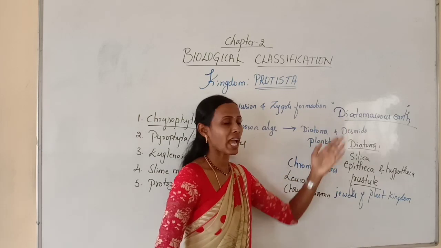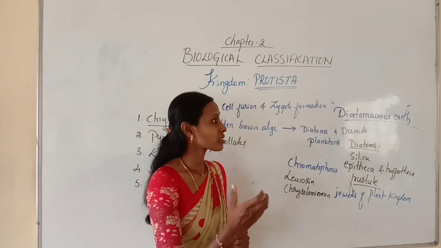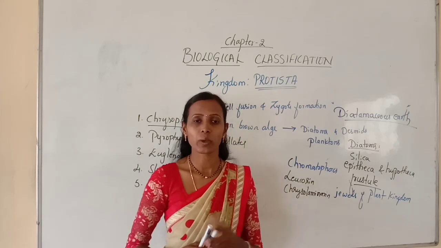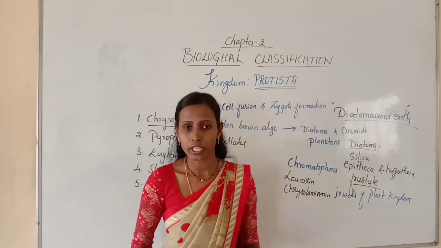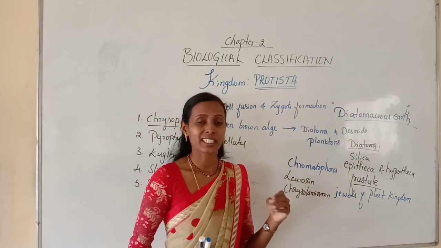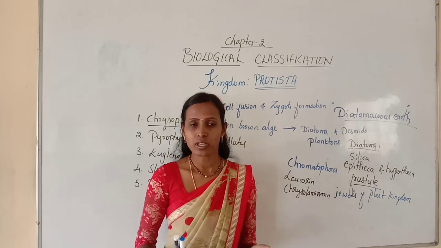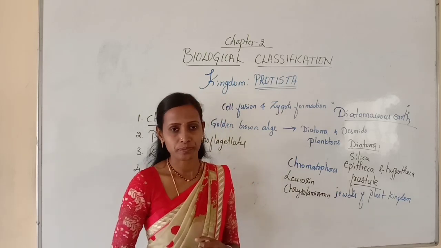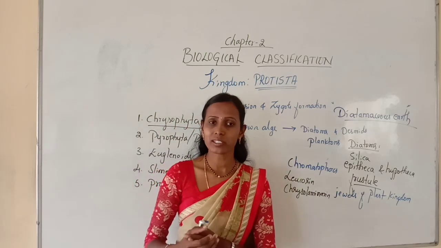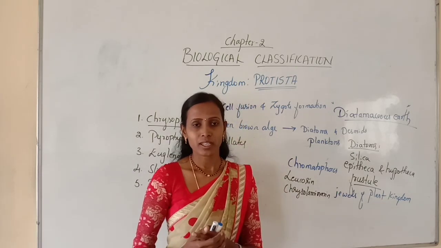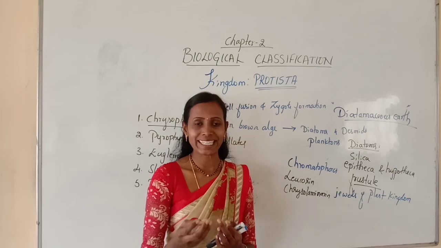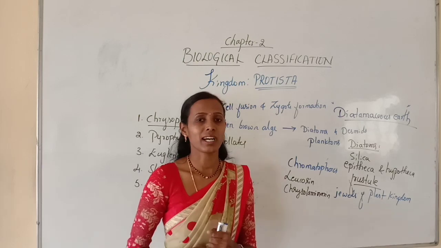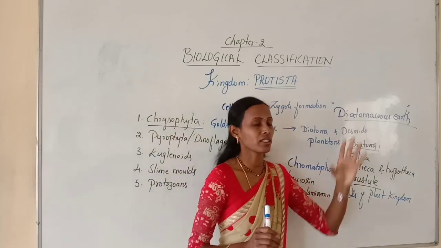And this diatomaceous earth has many economic importances. It can be used for various purposes. It can be used for polishing and filtration. It is used in oils, syrups, paints, glass, detergents, and even in toothpaste. So as I said, diatomaceous earth is used for filtration. It is used in glass, paints, detergents, polishing, toothpaste, etc. In all these cases, diatomaceous earth is used.